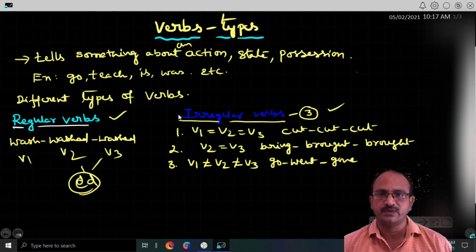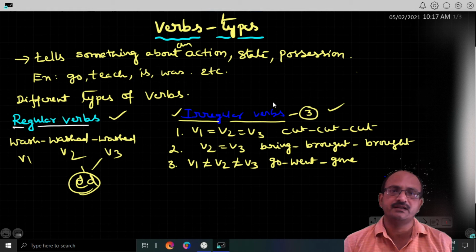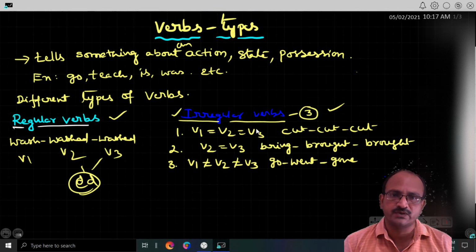Come to the next one, irregular verbs. Irregular verbs are of three different types. In the first type, V1, V2, and V3 are all the same. All three forms are the same. Take for example cut, cut, cut. That is V1, V2, V3. So this is an irregular verb.